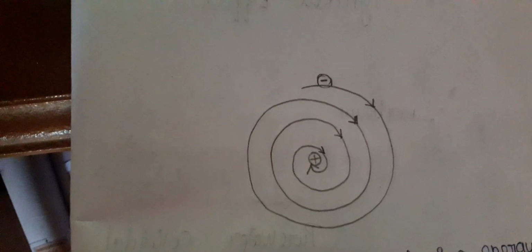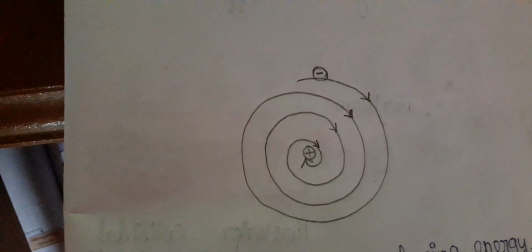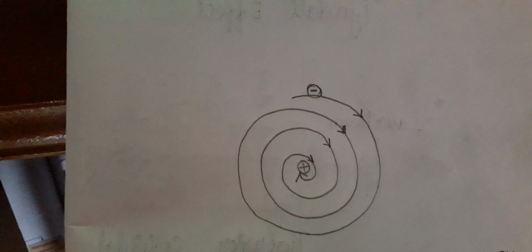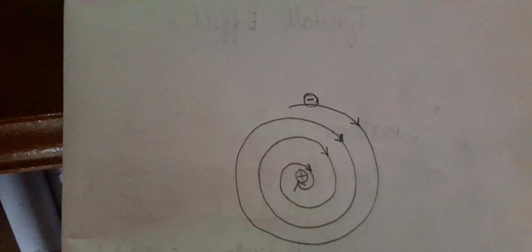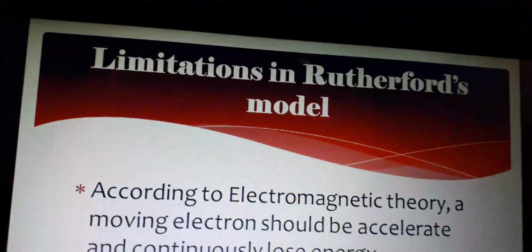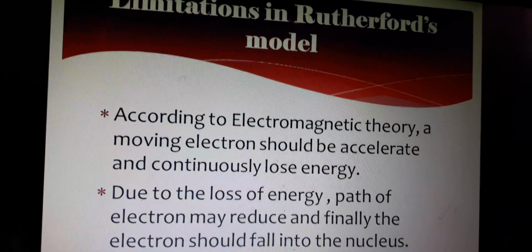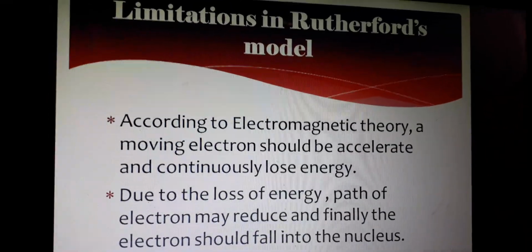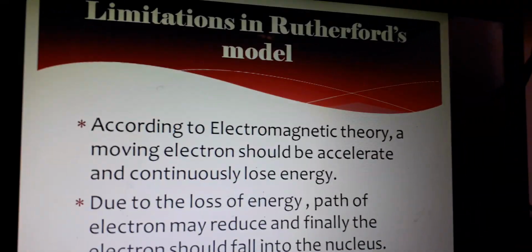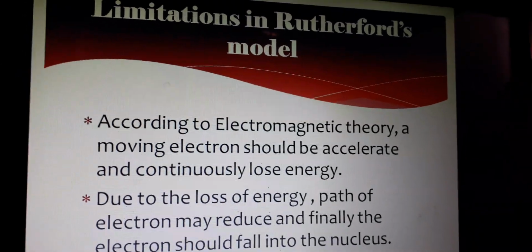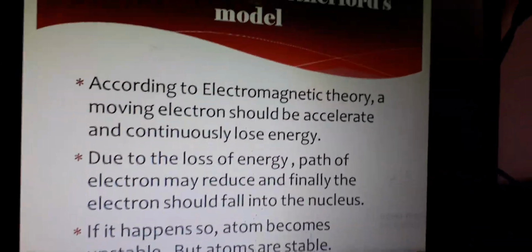If it happens, the atom becomes unstable, but atoms are stable. That's why the Rutherford atomic model failed to explain the stability of an atom.